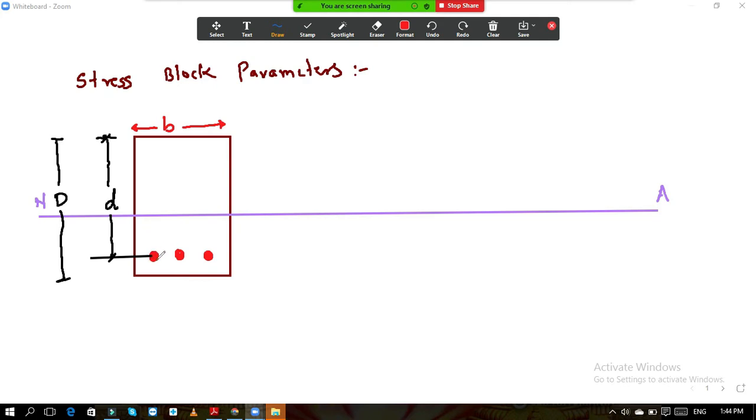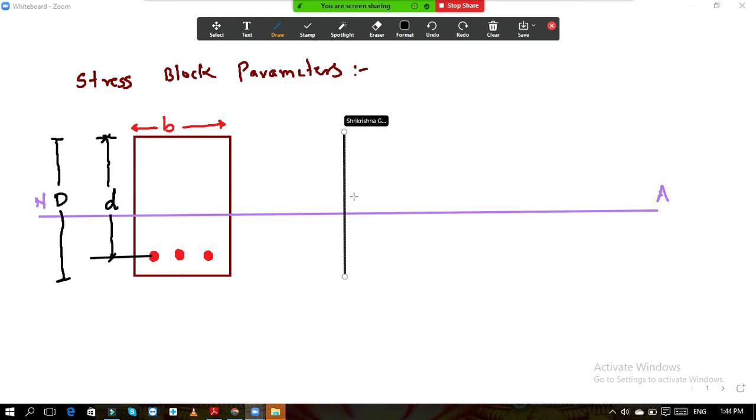So this is the effective depth, this d, whatever I have marked, this is the effective depth. Now we will see the strain diagram first. Okay, so how the strain diagram is there. So now let us assume, I will draw one line. So the strain distribution along this cross section we will see now.